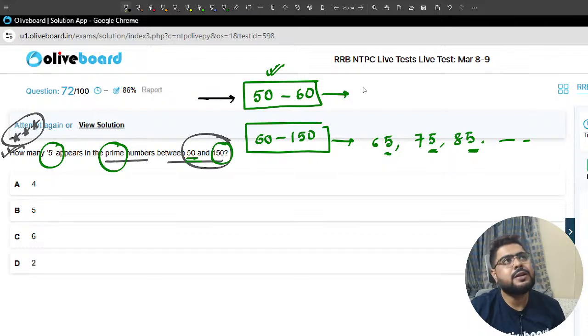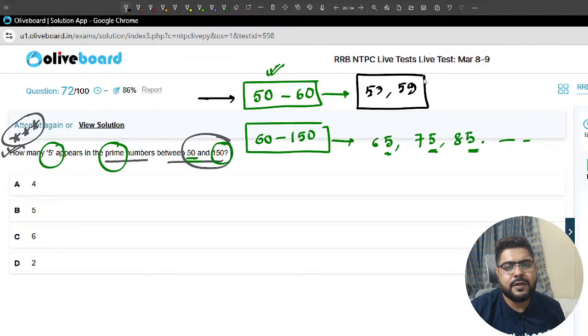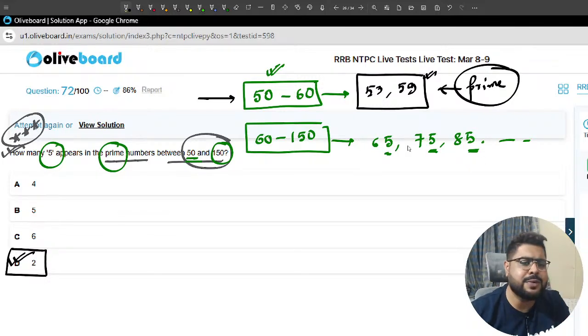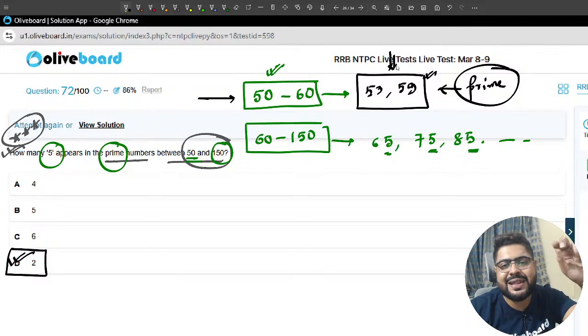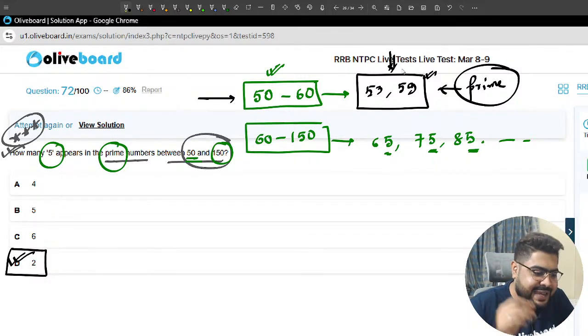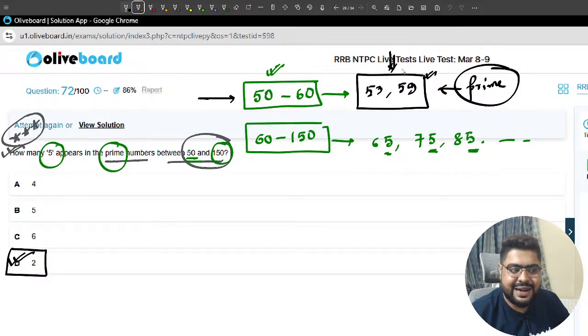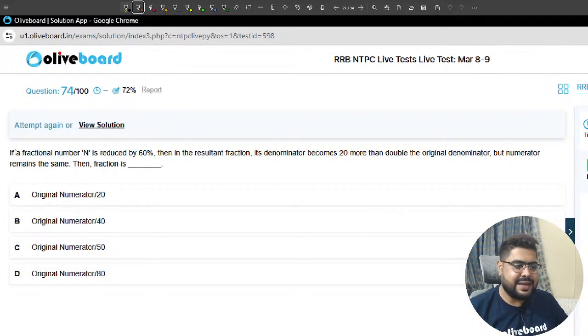So 51 is not prime, 53 is prime, 55, 57 is also not prime, 59 is prime. So the answer is 2, sir. Option D, 2 prime numbers I am finding. These 2 are the only prime numbers. So the actual question was how many prime numbers are there between 50 to 60. That is your actual question. Done, sir? Okay, next one.